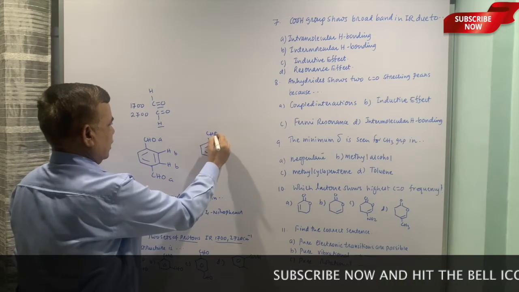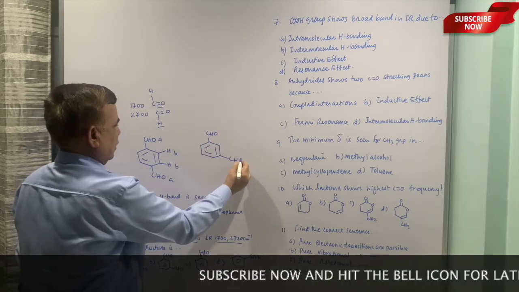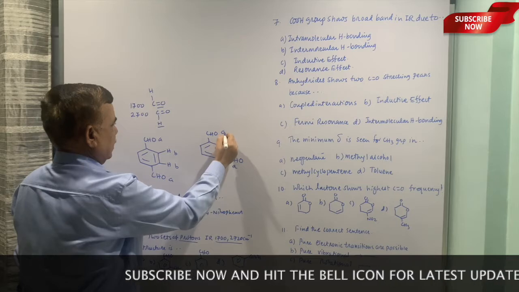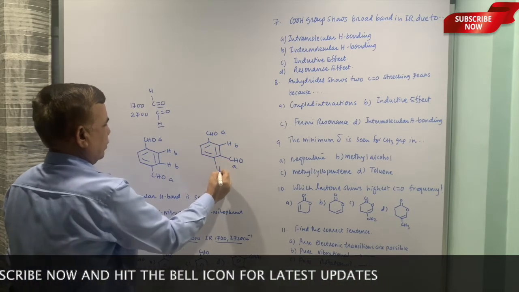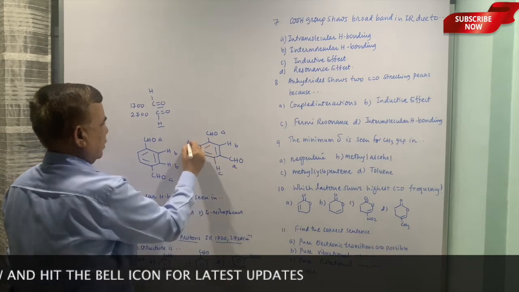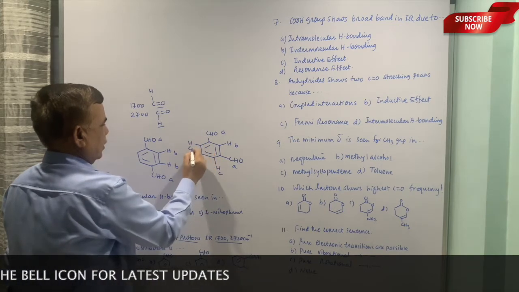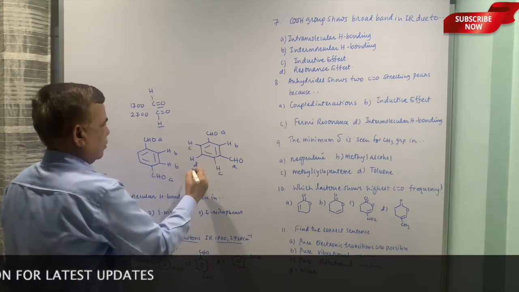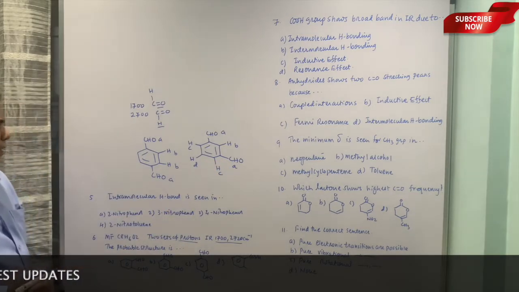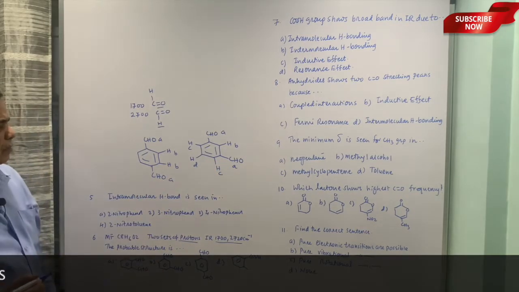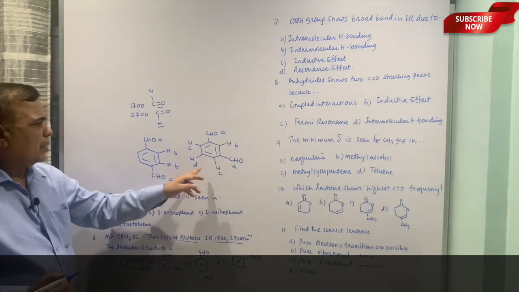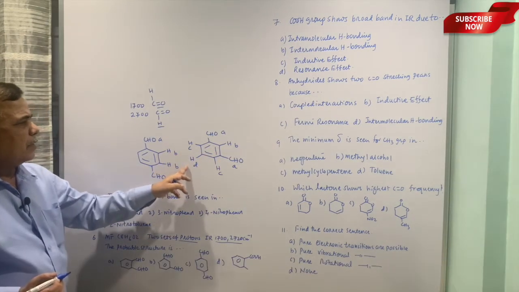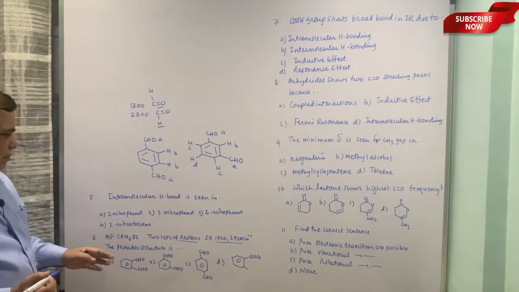Let us say this is A, this is B, this is C, and this is D. So in 1,3 there are 4 sets, because this is a different hydrogen, this is different, this is different. So an aldehydic is a different hydrogen.